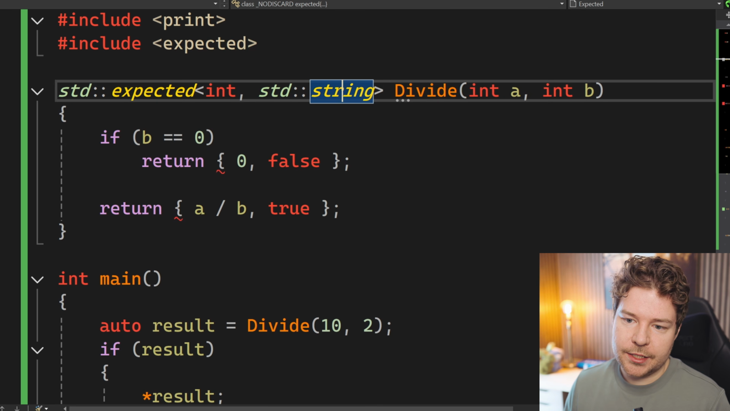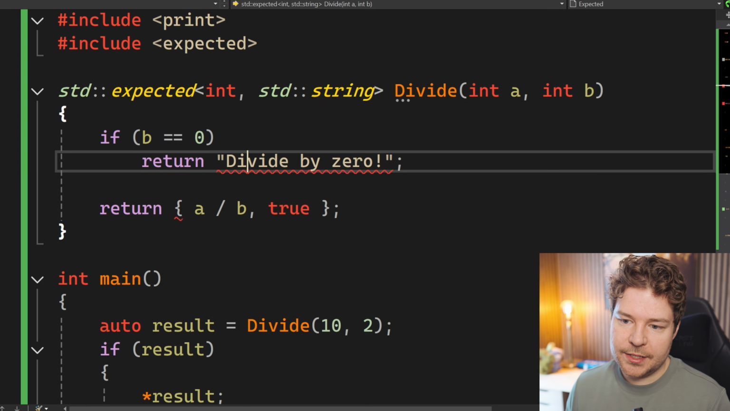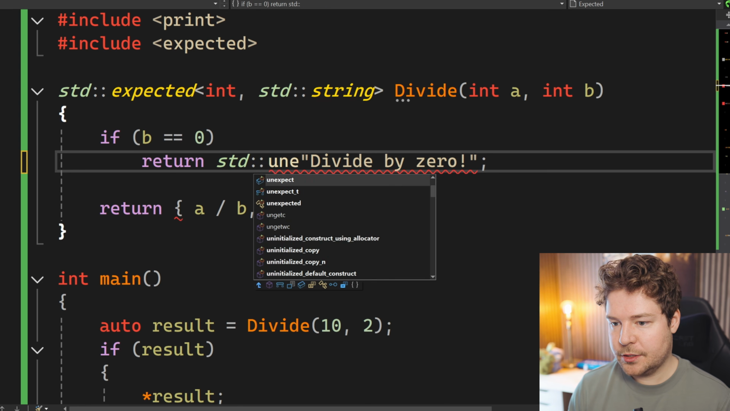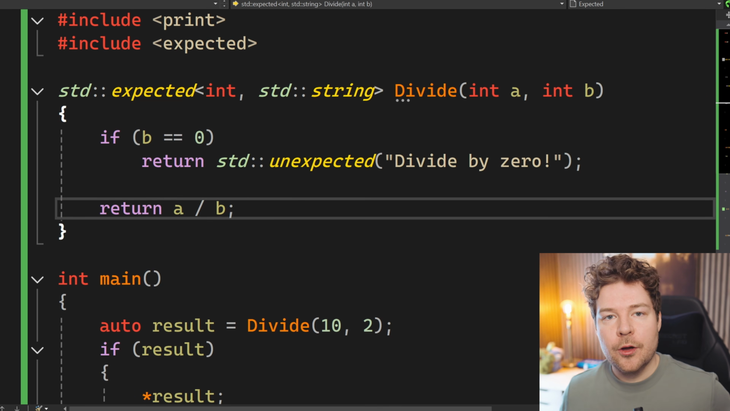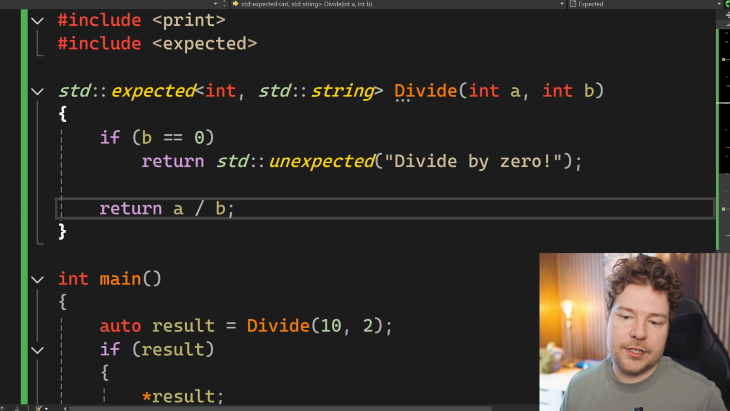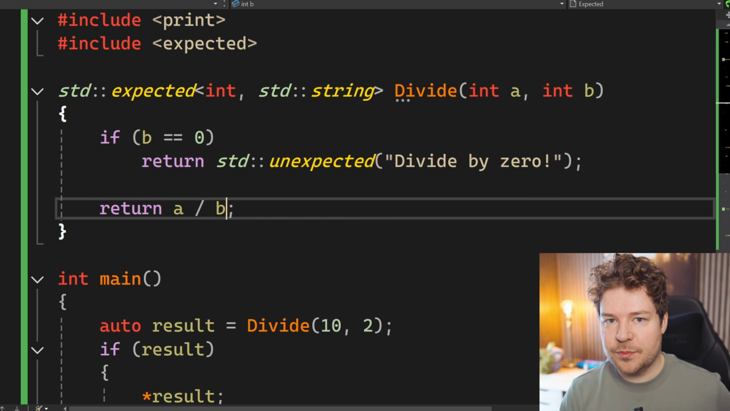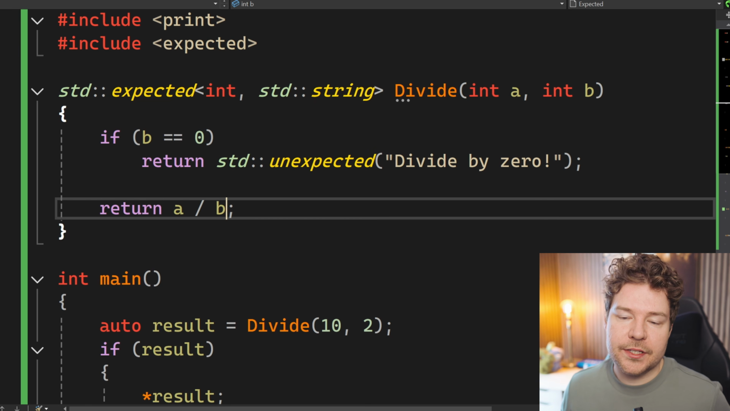Let's go back to int and string. I'll return this divide by 0 as an unexpected result, and we can get rid of this and return just the result. By the way, if you want to return this with our other struct that we made, you could of course add a constructor that just takes in this parameter, and as long as you don't mark it explicit, then this code will also compile.